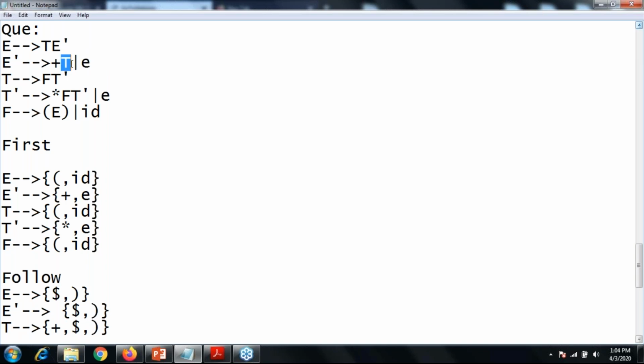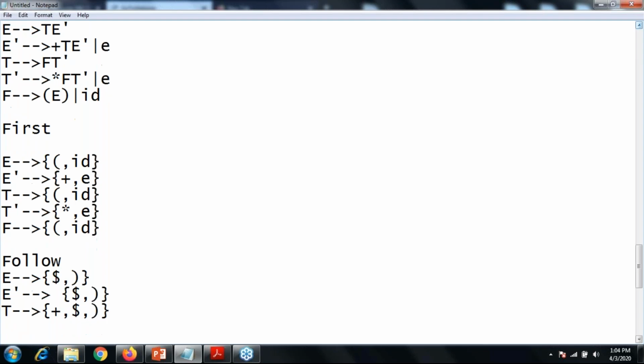Now T is at the last place. There is no symbol after your T. If no terminal or non-terminal follows myself, then the follow of my parent node will become the follow of mine. So the follow of E dash, a dollar and a closing bracket, comes over here, right? So I think I'm clear with your doubt. Okay.